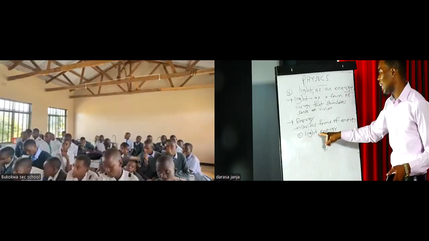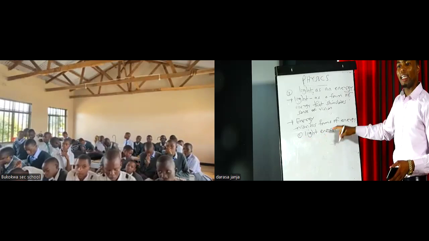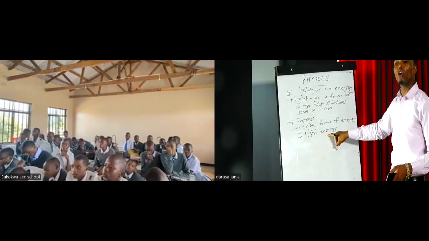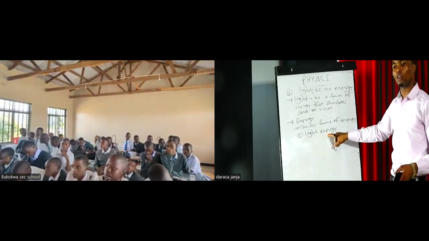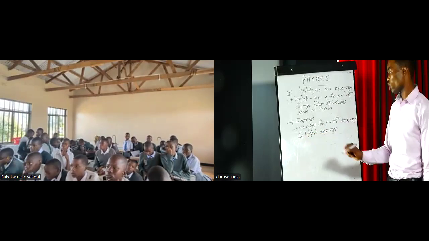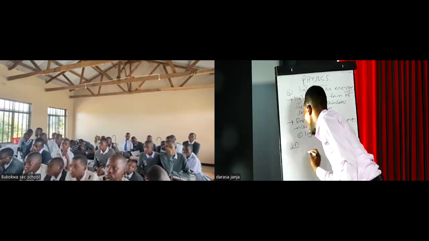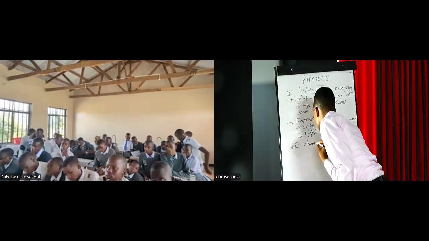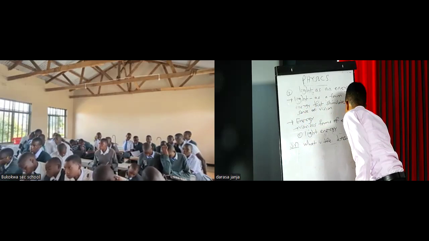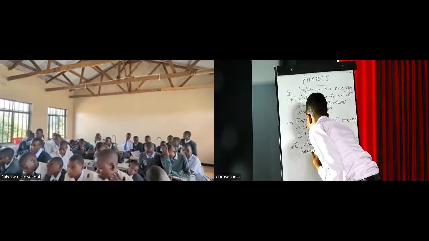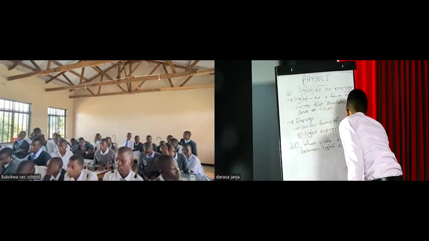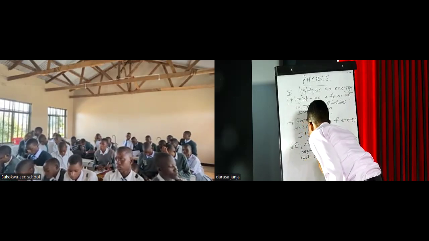Now, since we are dealing with light as energy, let us see what distinguishes light energy from other forms of energy like chemical energy and potential energy. So the question here is, what is the difference between light energy and the other forms of energy?